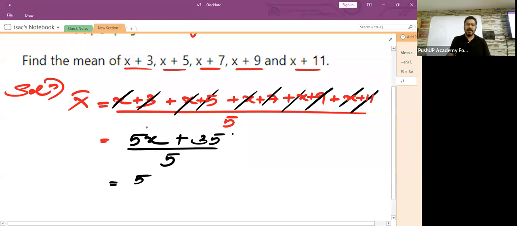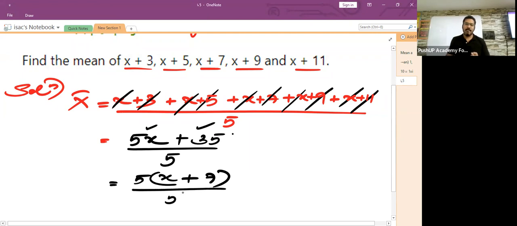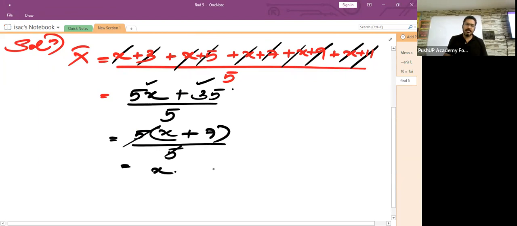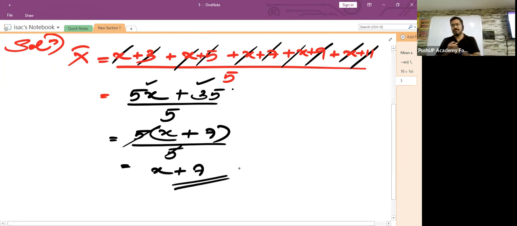Children, from 5x and 35, can't I take 5 as a common factor? I can take 5 as a common factor. So inside the bracket, what is left? x plus 7, whole divided by 5. 5 into x plus 7 whole divided by 5. Now 5 and 5 will get eliminated. So what is left? Only x plus 7 is left. So this will be the average for the given set of observations.